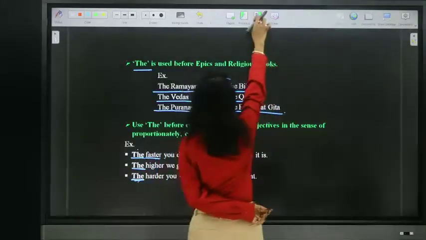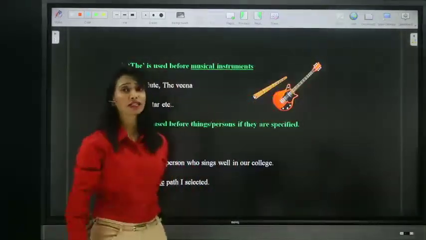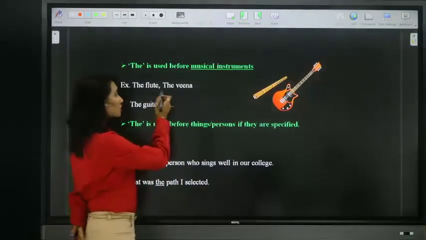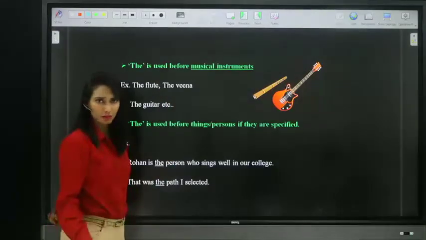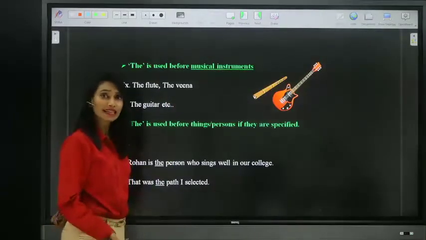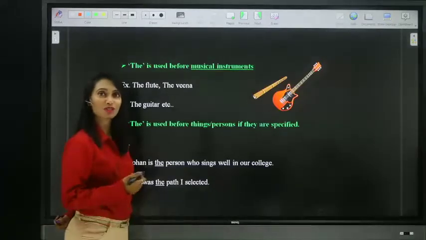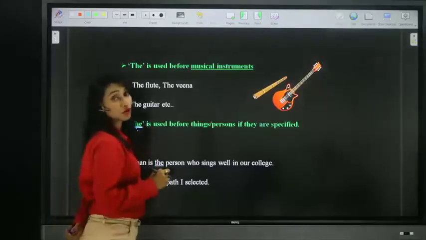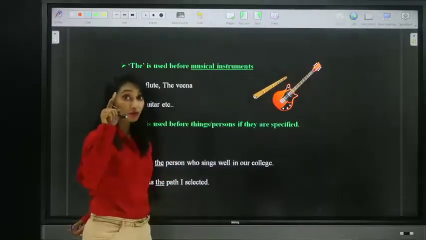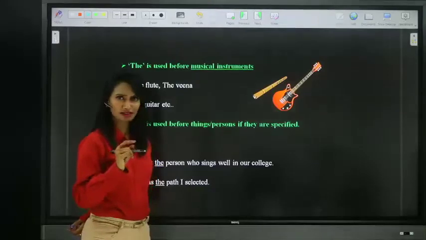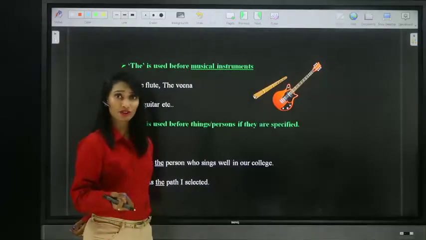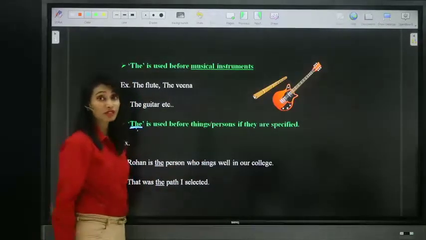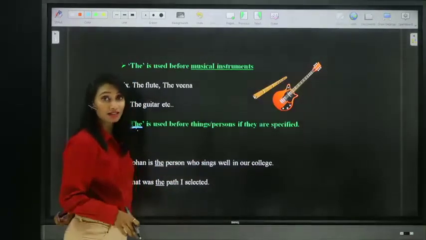Moving on to the next usage, we use the definite article "the" before musical instruments like the flute, the veena, the guitar, the piano. So we can use it before any musical instrument. We must place the definite article "the". Next, the definite article "the" is used before persons or things if you particularize or specify. That is a basic use of the definite article "the", right? We use it before a person or a thing when we particularize or specify.